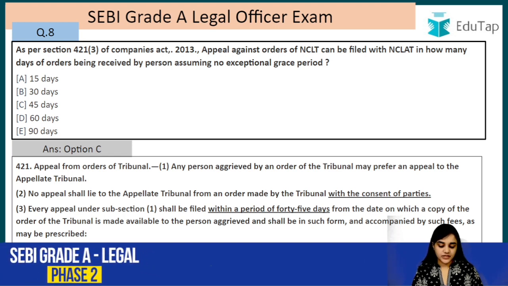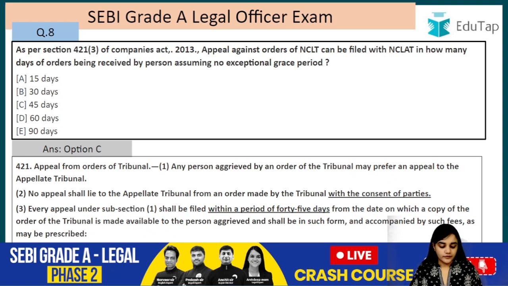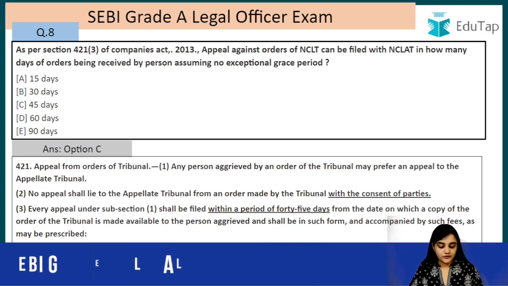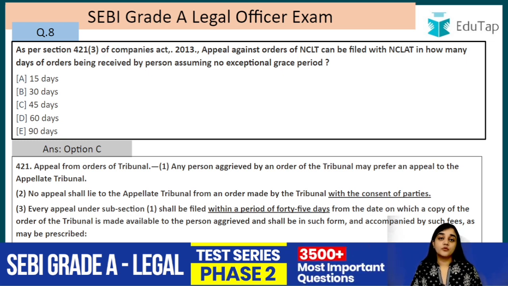Every appeal under subsection 1 shall be filed within a period of 45 days from the date on which a copy of the order of the tribunal is made available to the person aggrieved and shall be in such form as accompanied by such fee as may be prescribed. So the period of limitation is 45. If you have to move from NCLT to NCLAT, in that case the period provided to you is 45 days.